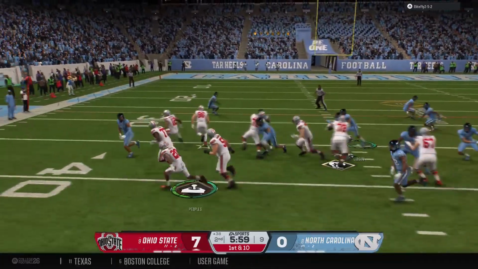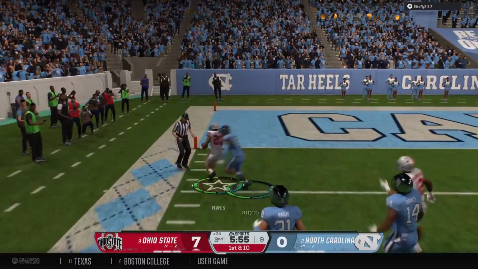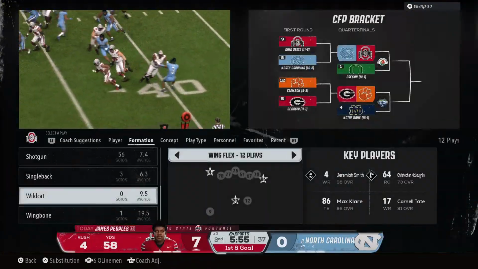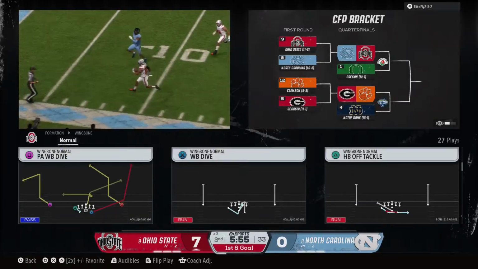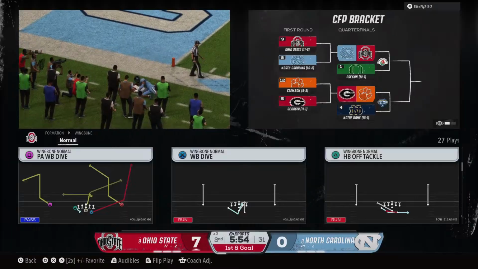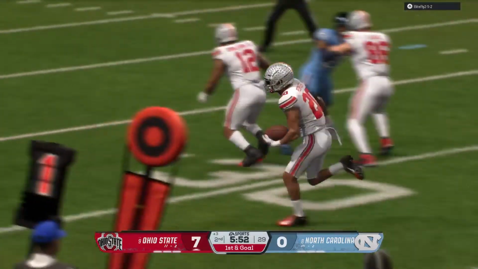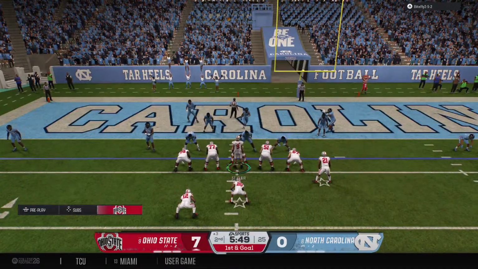Direct snap. He gets loose. Breaks into the clear. Out of bounds, close to the end zone. Outstanding blocking on the left side of that offensive line. That's really what opened up this play. They did their job, and you can see the results. You burst open and get a big gain on the ground. If I were them, I'd keep going to that side and see how much more success they can have.